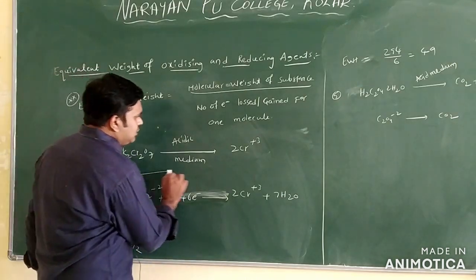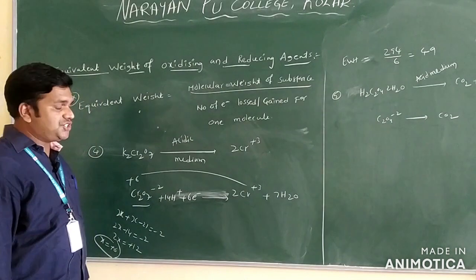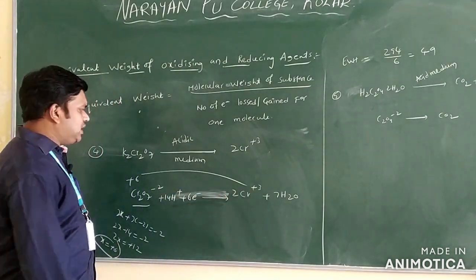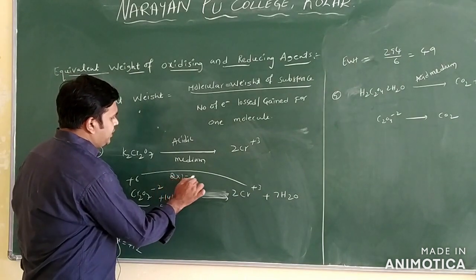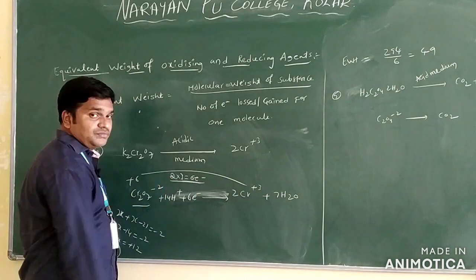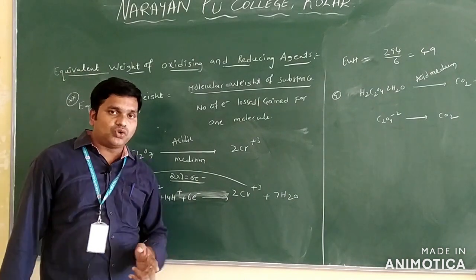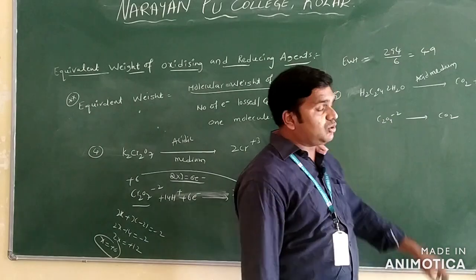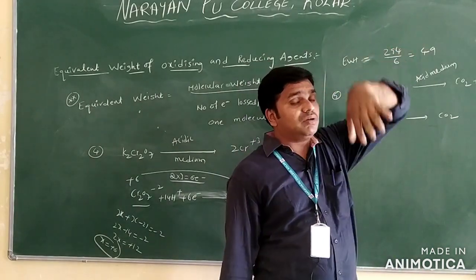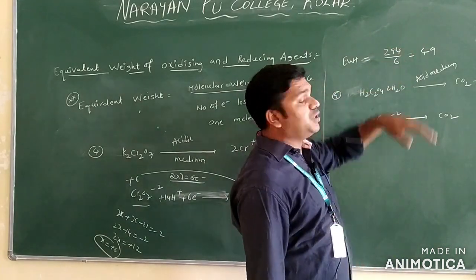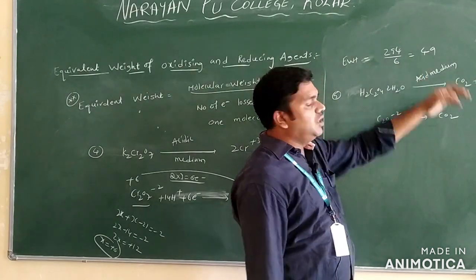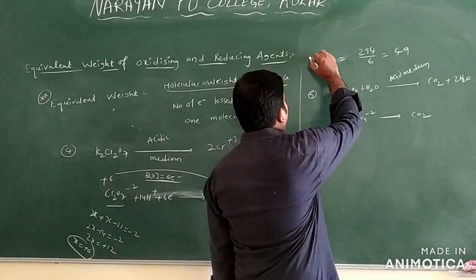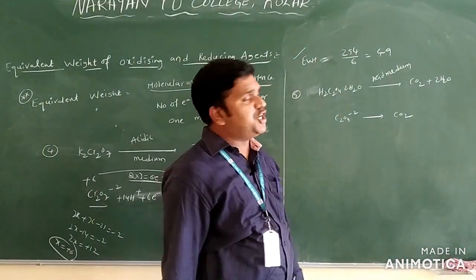Clear? So here you see the electron change. For 1 chromium, plus 3 electrons only. For 2 chromium, 2 into 3, 6 electrons only. For 1 chromium 3 electrons, for 2 chromium 6 electrons. The equivalent weight of K2Cr2O7 is equal to the molecular weight of K2Cr2O7, that is 294, by 6. You will get 49 as the answer for the equivalent weight of K2Cr2O7 in acidic medium only.